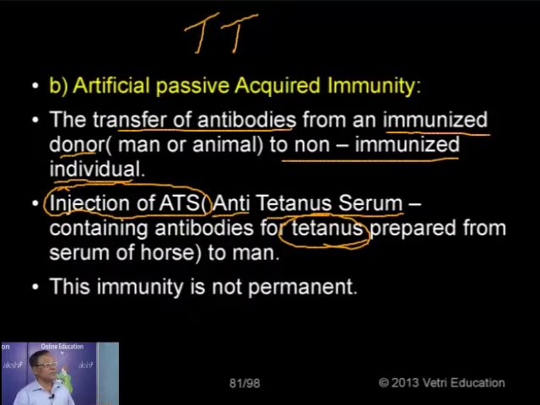So the anti-tetanus serum is normally obtained from the serum of a horse, which contains abundant antibodies. That is what is called the immune individual. Being transferred to man, he is called a non-immune individual. That is called artificial passive acquired immunity. The best example I mentioned already is not a permanent one.